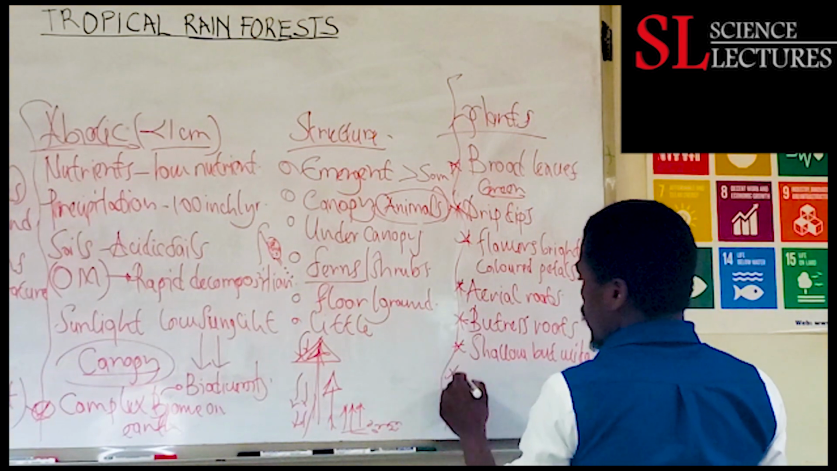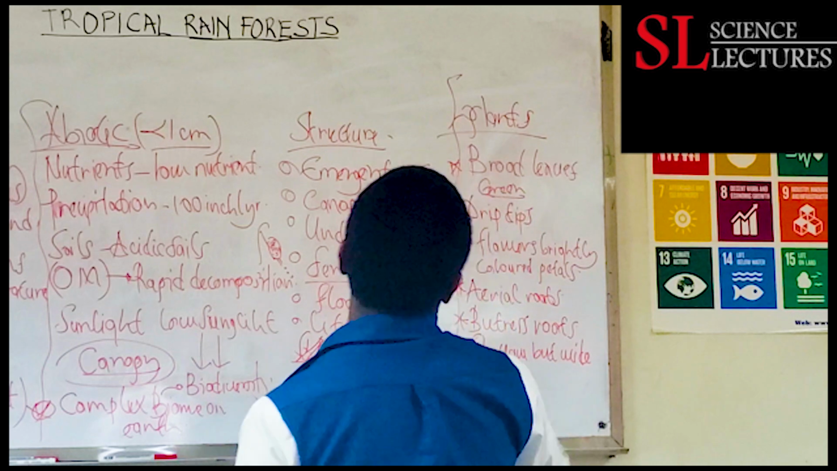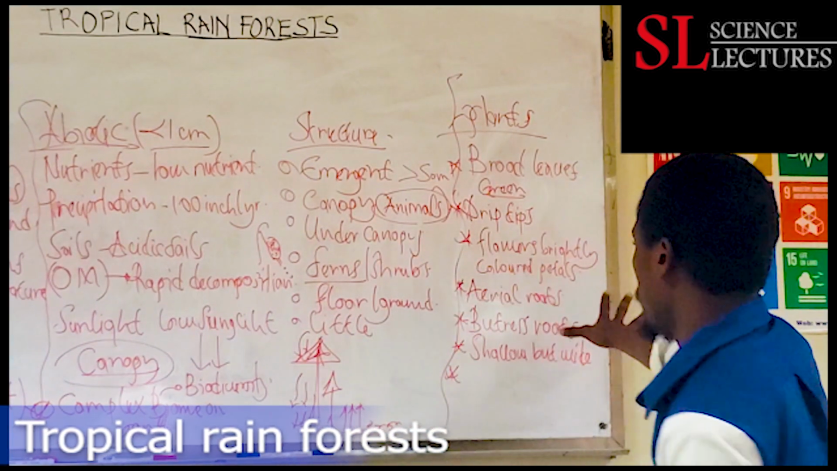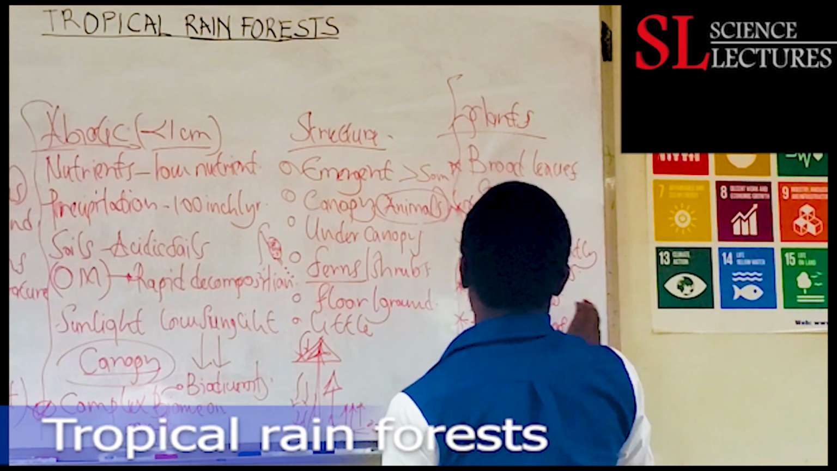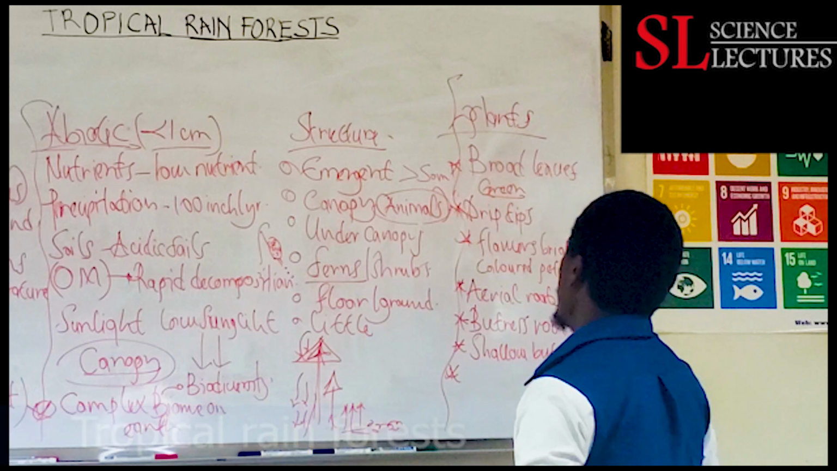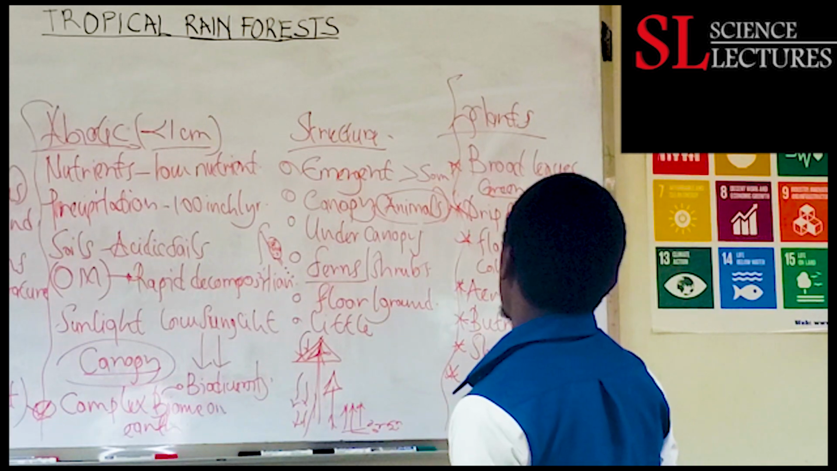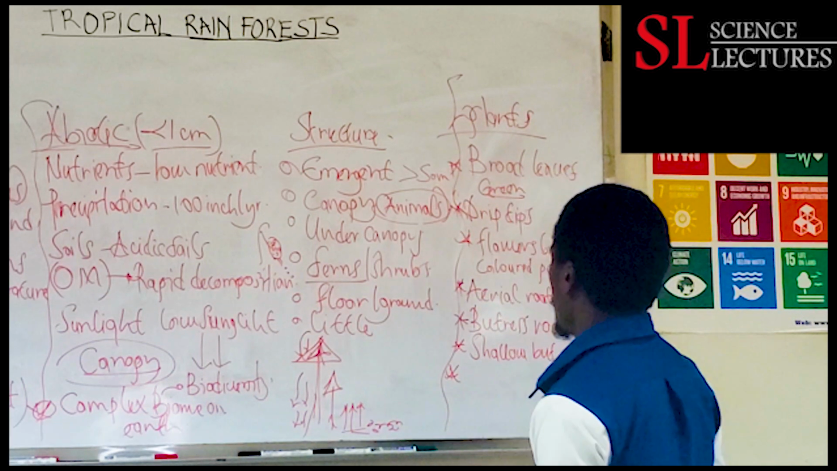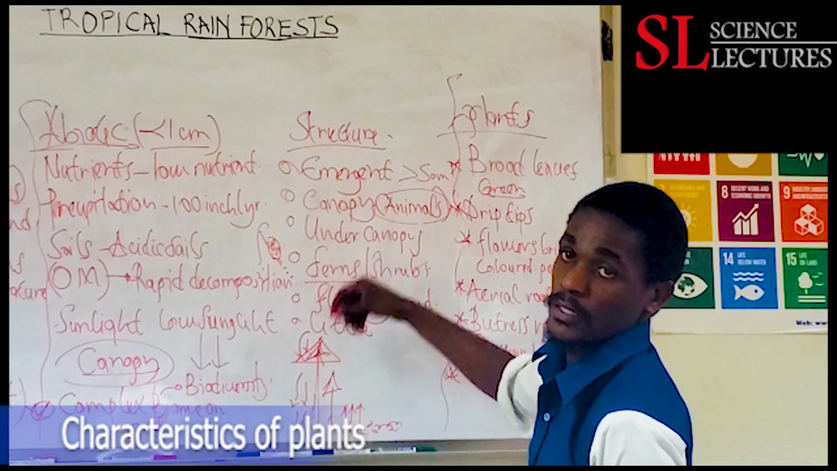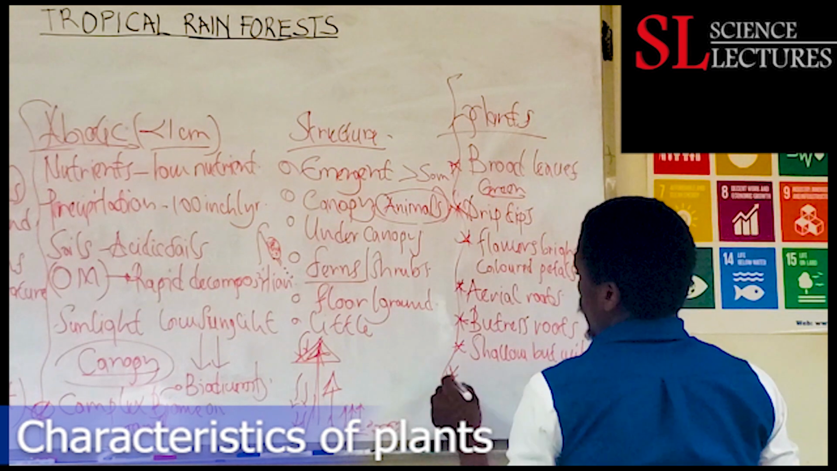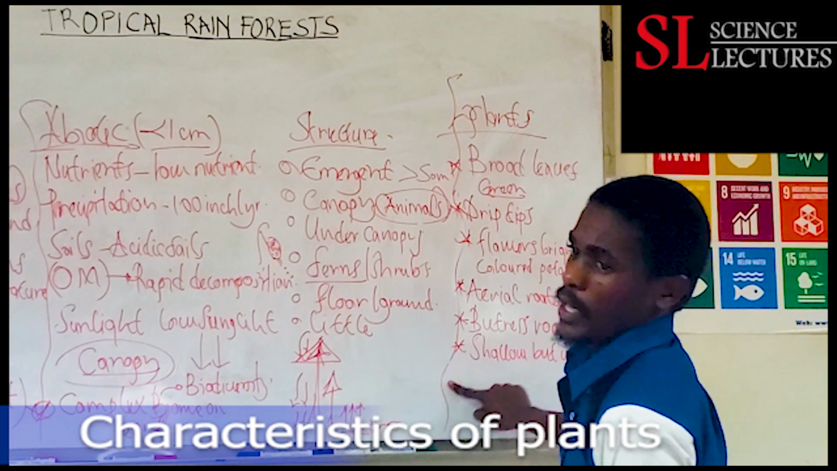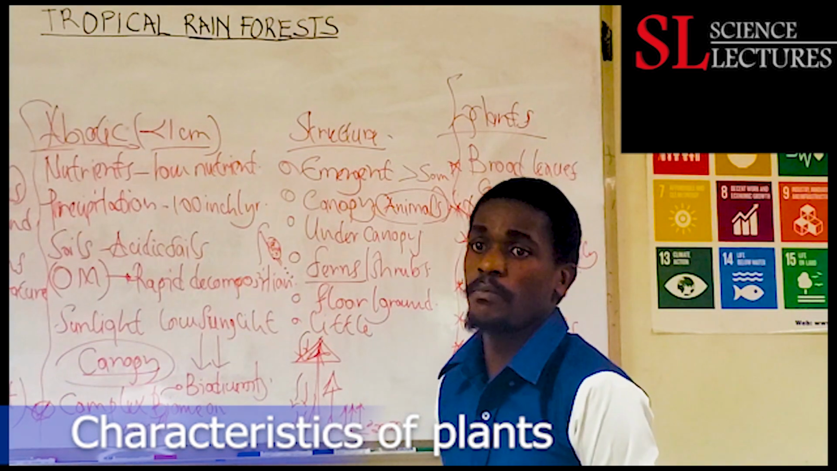Then another thing we need to know about the plants in the biome: we are seeing broad leaves, drip tips, brightly colored flowers, aerial roots, buttress roots, and roots being shallow but wide enough to collect a variety of these nutrients. Then another thing you're seeing is that the plants are tall and elongated within the biome. So that is it basically. We can talk about the plants within this biome.